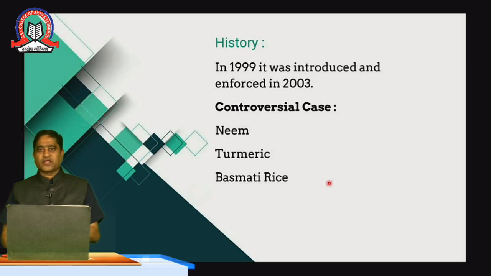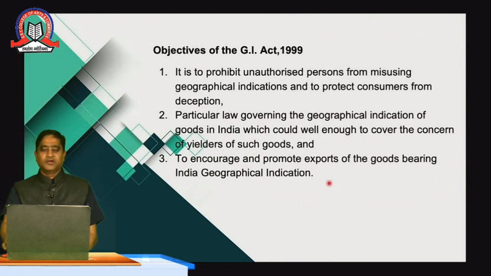And because of these three areas, in 1999, the Government of India felt the need to form an act that is called the GI Act. It was enacted in 99, but it was enforced four years later, in 2003. So students, what is the objective of the GI Act 1999? It prohibits unauthorized persons from misusing a geographical indication and protects the consumer from deception, that is, from cheating.